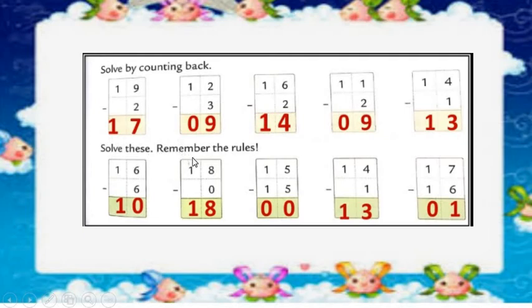Solve this. Remember the rules, means we have to follow this method, counting backward. 16 minus 6. 16 before, 15, 14, 13, 12, 11 and 10. So it will be the answer. 16 minus 6 is equal to 10.